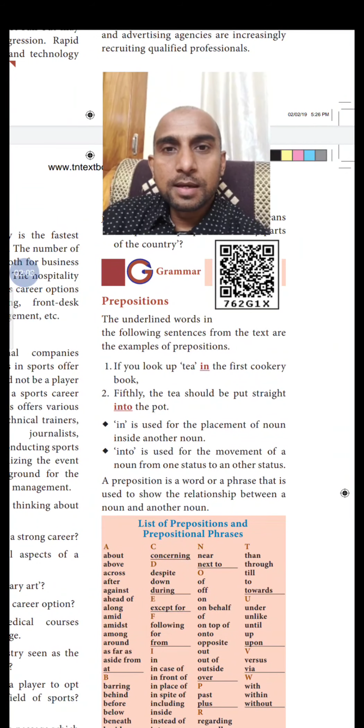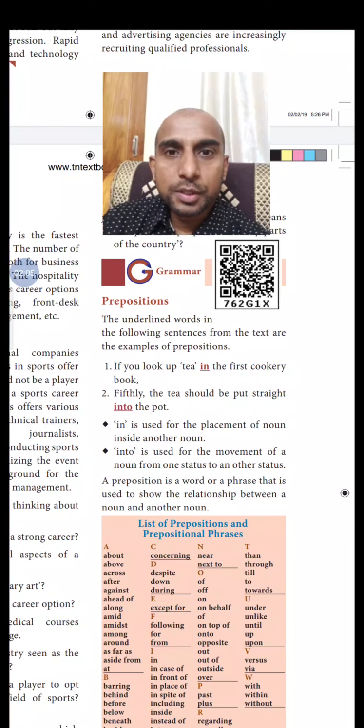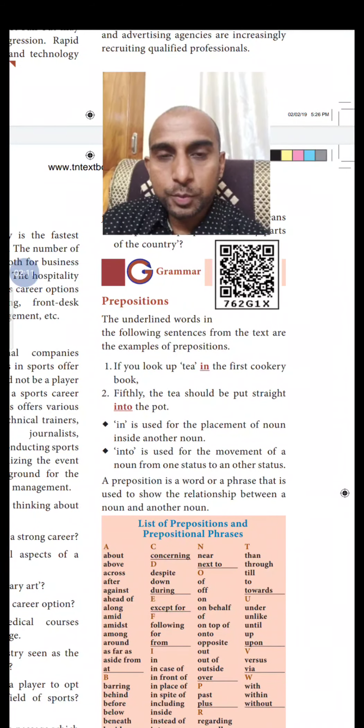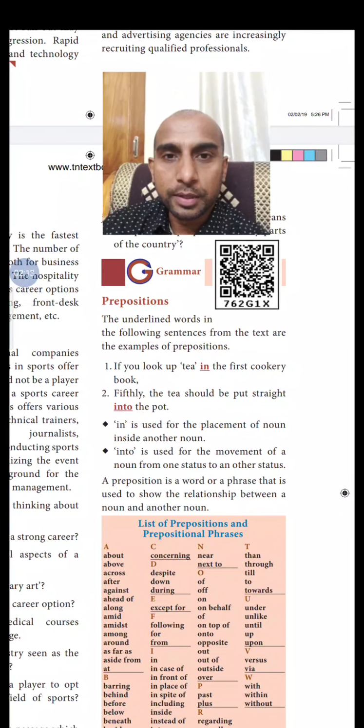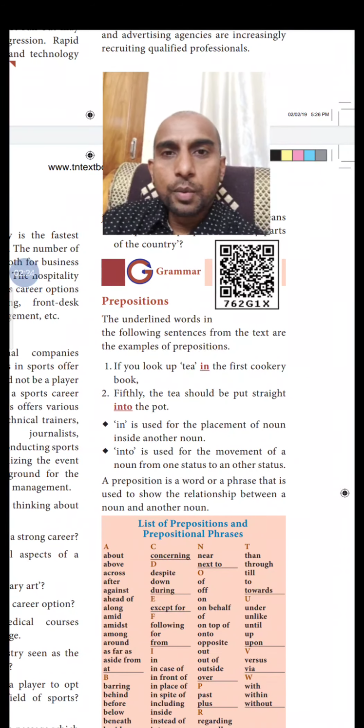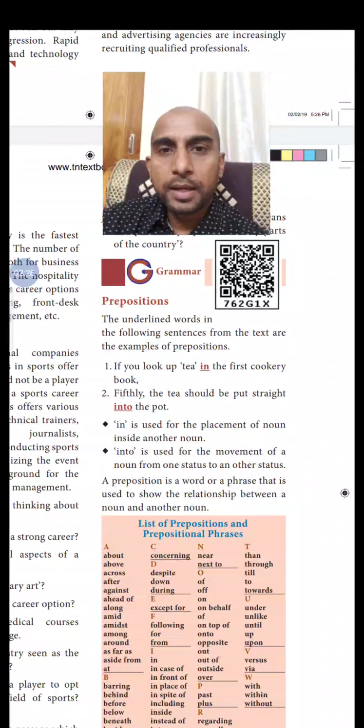Let us learn about prepositions in detail from the textbook now. Take your textbook and open page number 43. There you can find the grammar topic given for you, prepositions. So what is a preposition? Here the textbook demonstrates a preposition by giving us two examples.